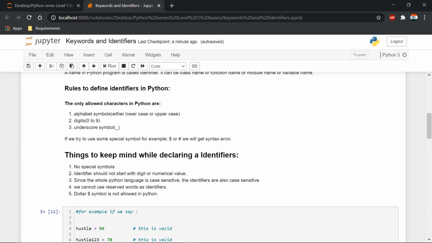Number 3, Python is case sensitive, and identifiers are also case sensitive. We cannot use reserved words as identifiers; it will give a syntax error. Dollar symbol or any other special symbol which we mentioned in point 1, we cannot use in Python while declaring an identifier or a variable name.